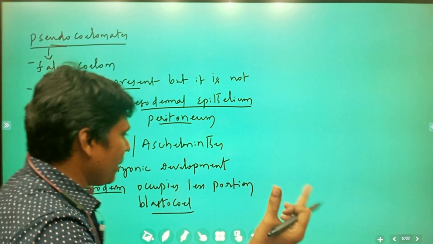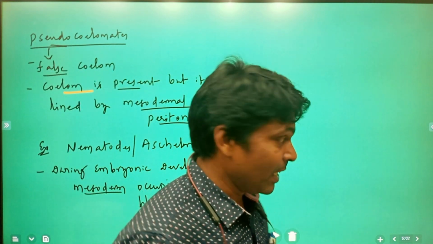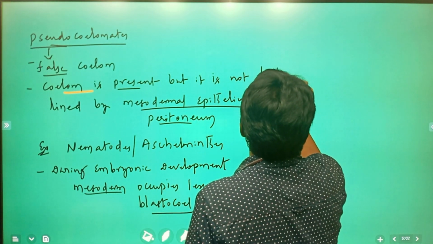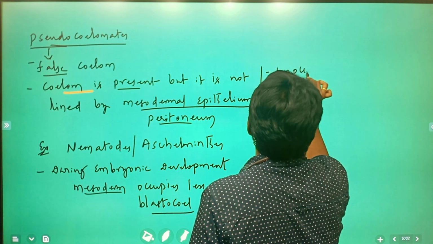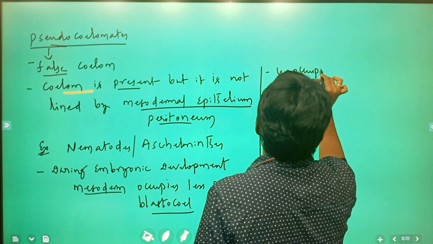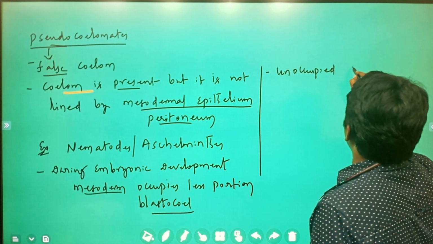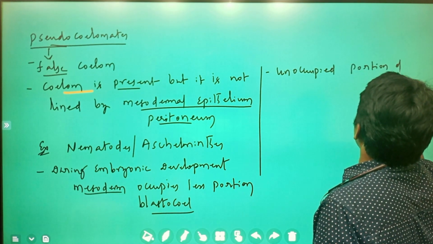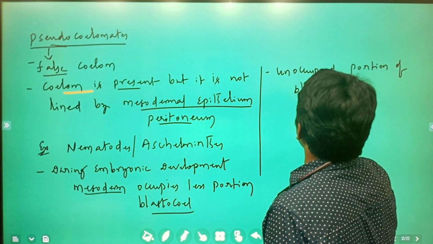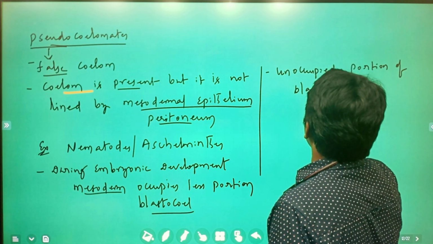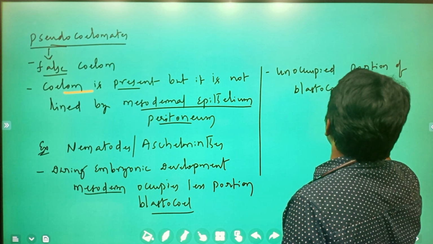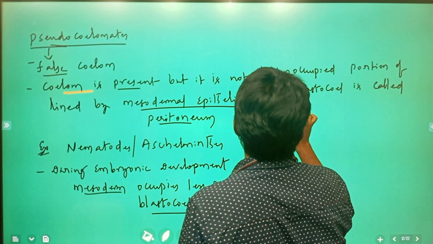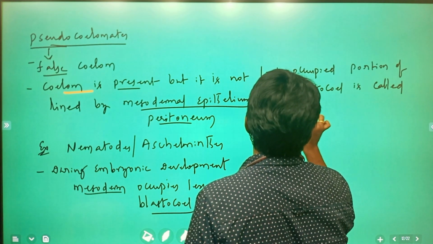What about the remaining blastocyst portion? That unoccupied remaining portion of the blastocyst is called the pseudocoelom.